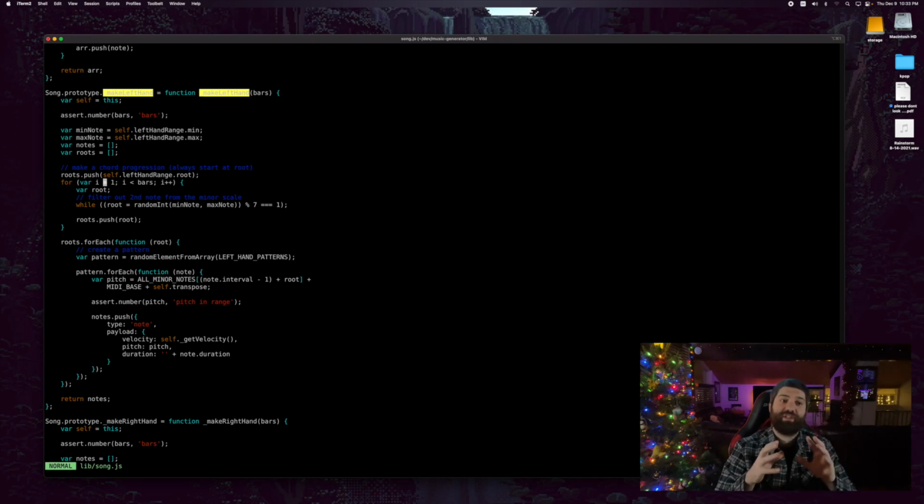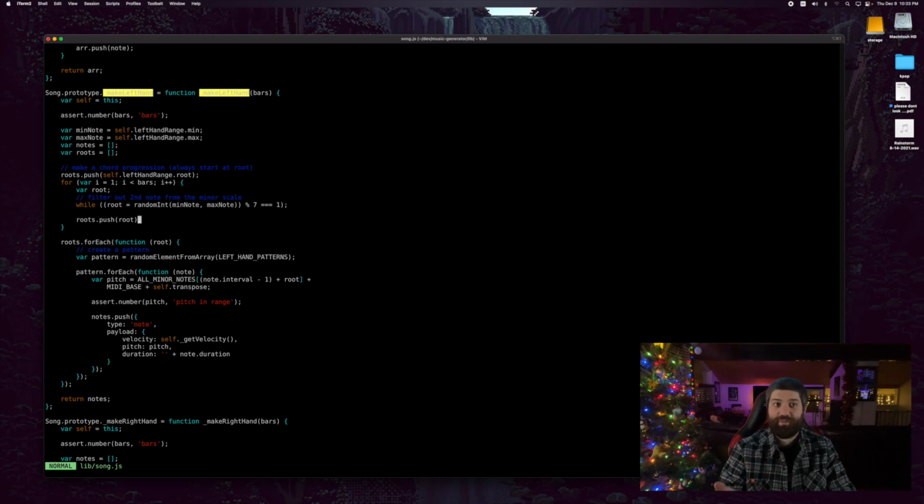So let's say we're going to be generating 4 bars here. Well, for the first bar, we should always make the root of the song that we're in. Each song has a root by default. I have it set to A, but you can transpose it to be anything. So right here, we just manually push the root in first. The root is always first. Then we start at 1, count up to the number of bars there are, and push randomly a new root.